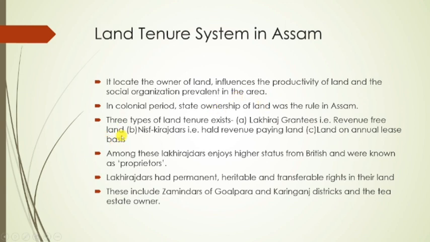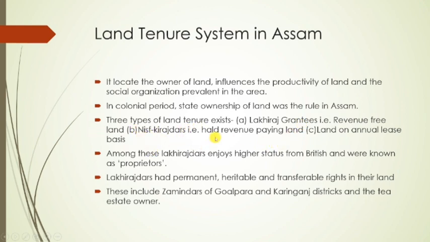But subsequently, this land tenure system can be divided into three, right? That means three types of land tenure existed in Assam in the British period. First one is Lakhiraj grantees, right? This is known as revenue free land. Second is Khiraj dar, who held revenue paying land.